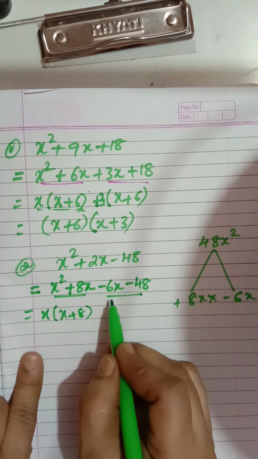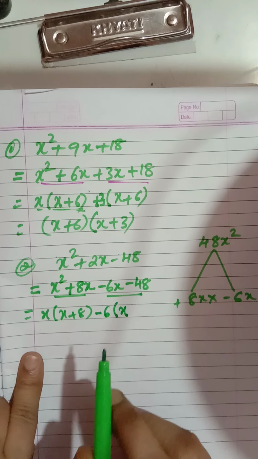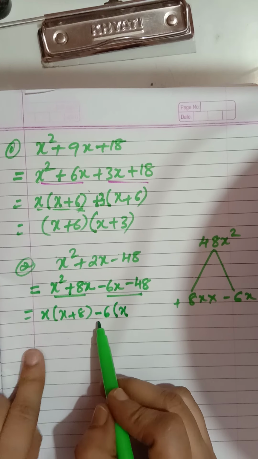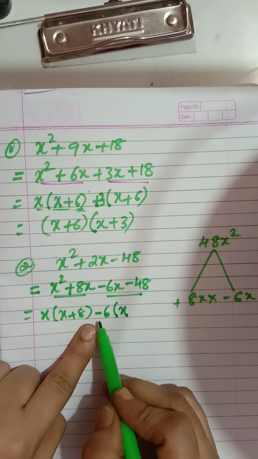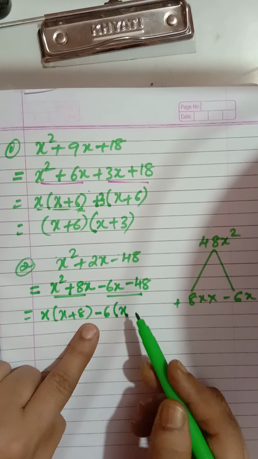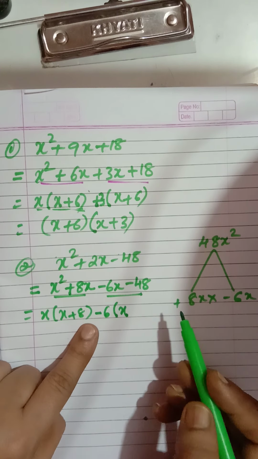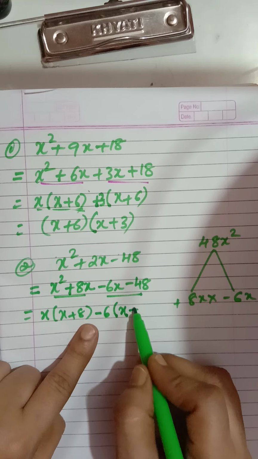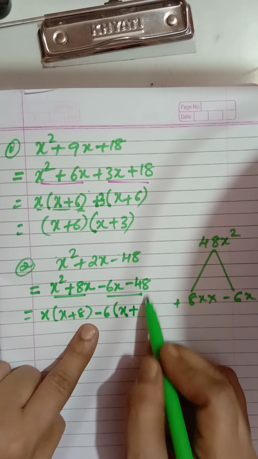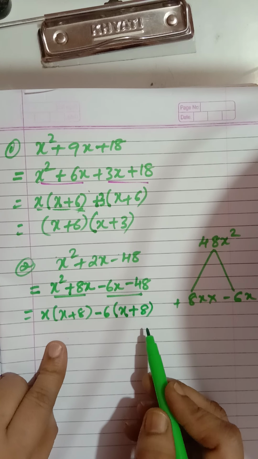Okay. So, now see children, here sign is minus. So, you will write minus 6 into x. One thing remember children, whenever you are writing here minus sign, that means you are taking minus sign common. This we say in the mathematical term, you are taking minus sign common. So the sign inside the bracket will change. That means here will become plus. And 6 1s are 6, 6 8s are 48. So you can see x plus 8 you are getting the same bracket.